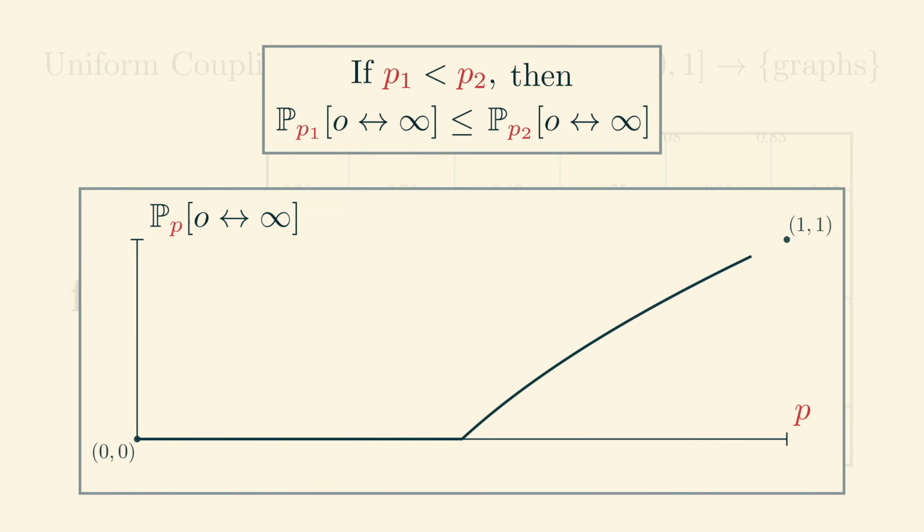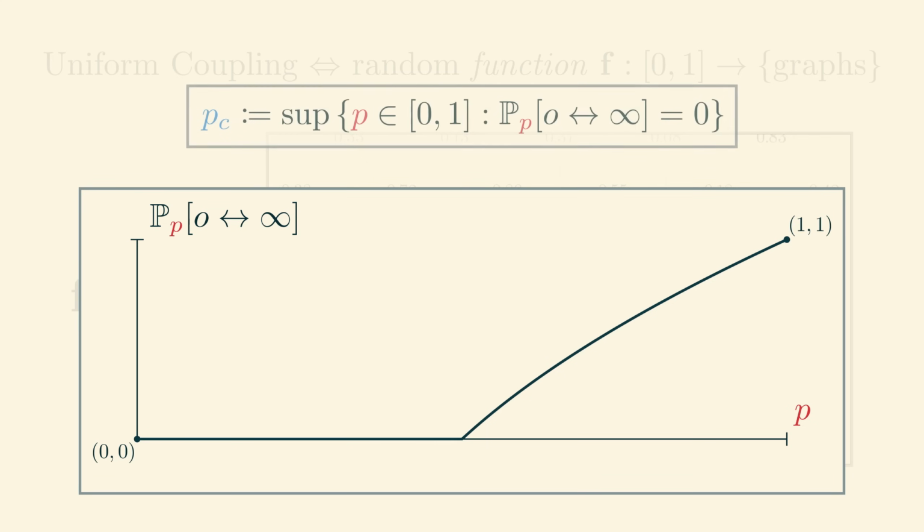We're drawing this probability as a continuous function, and in fact it is, but notice that we have not yet proved that it's continuous. In fact, the continuity of this function is equivalent to the fact that there is no infinite open cluster exactly at the critical parameter. But we will not need the continuity of this function for the rest of the proof. For us, it's enough to know that it's an increasing function of p.